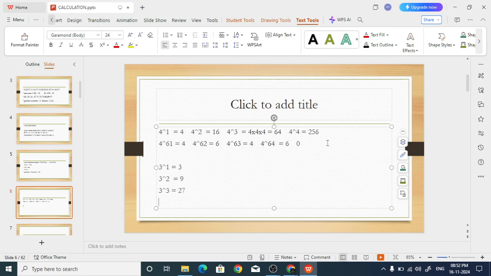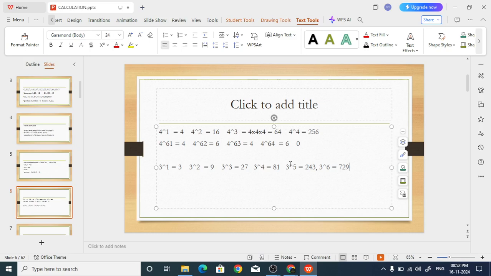Now 3 power 3 is 27. 3 power 4? 81. Correct. What is 3 power 5? 243. So 3 power 6? 729.